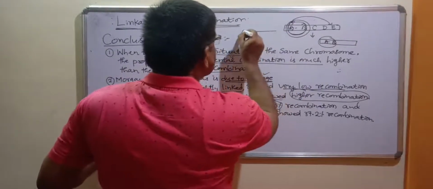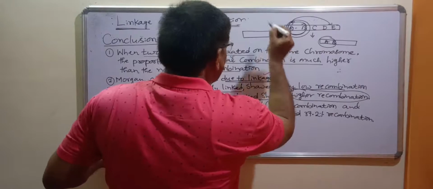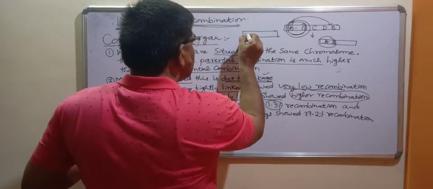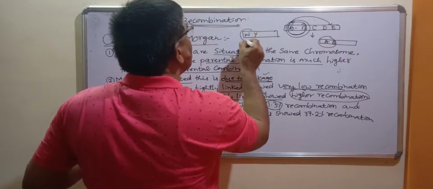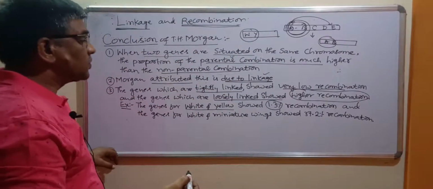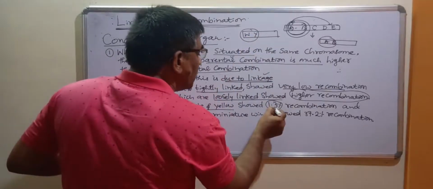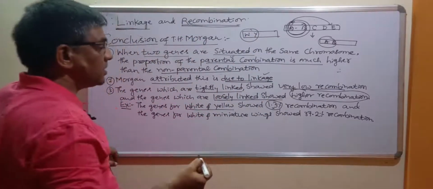Now let us understand here. Just I can tell you this. So this is the gene for white color and another one is the gene for yellow color. These two might be present close with each other. So therefore they showed only 1.3% of recombination.